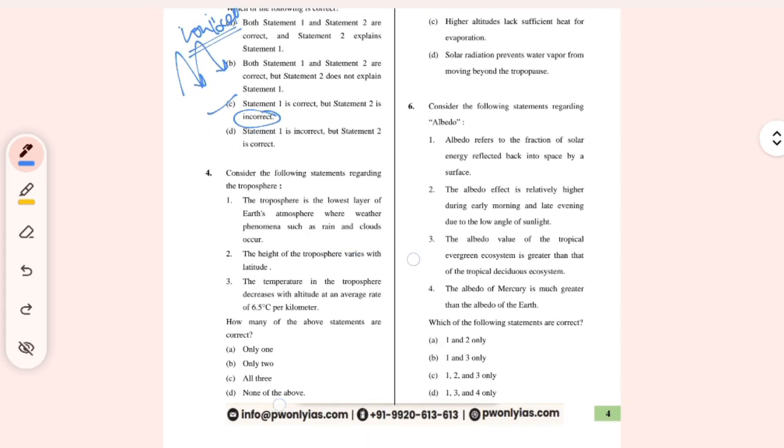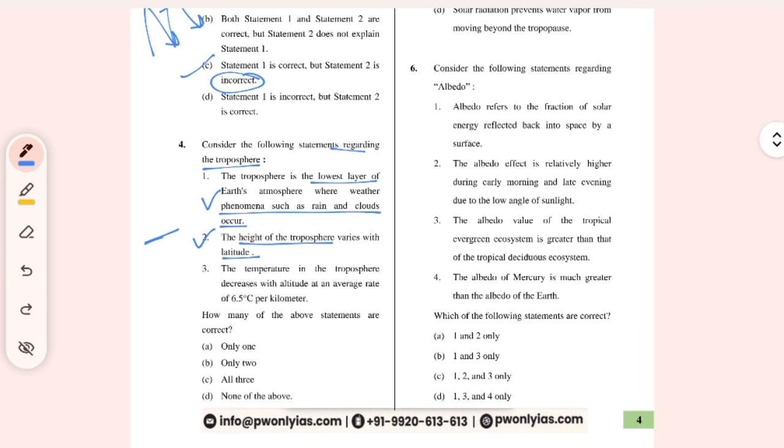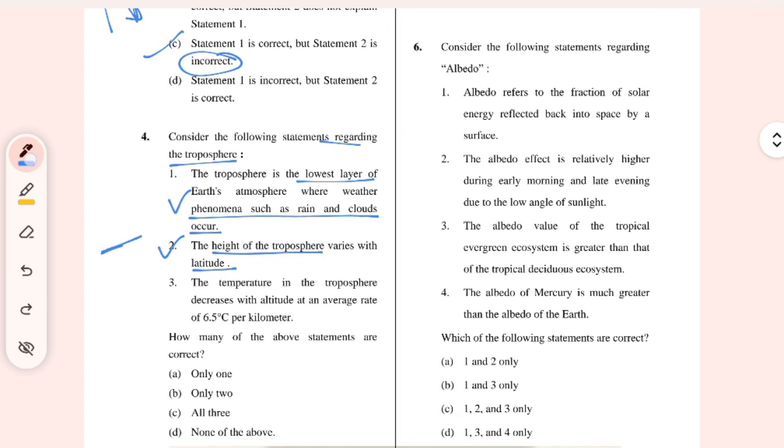Moving to the fourth question regarding the troposphere, the primary layer where most of the weather pattern occurs. The troposphere is the lowest layer of the Earth's atmosphere where weather phenomena such as rain occur. Right. Second, the height of the atmosphere varies with the latitude. Yes, it is so. At the equator it is 18, and it is 8 at the poles because of insolation. So yeah, this is true.